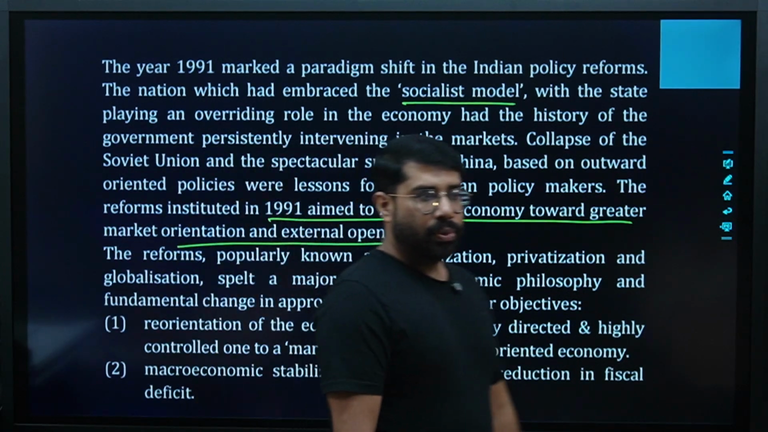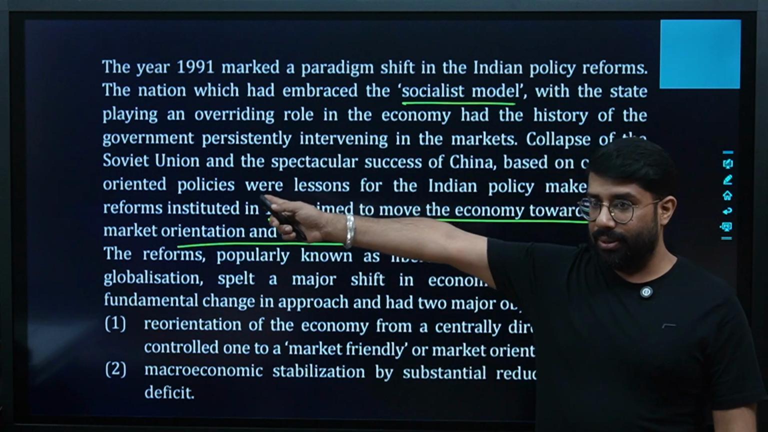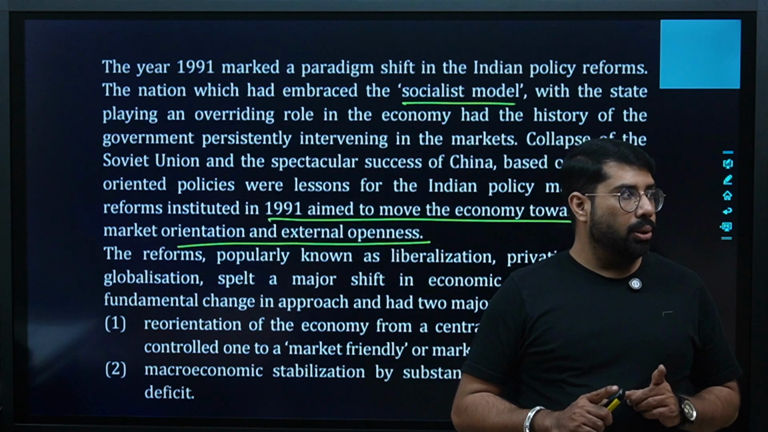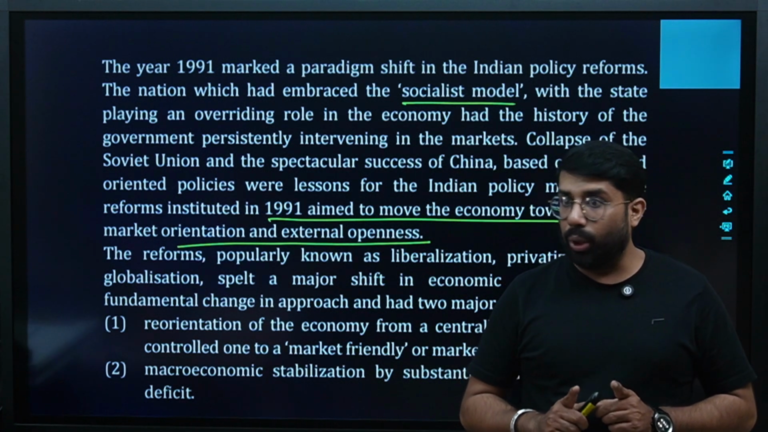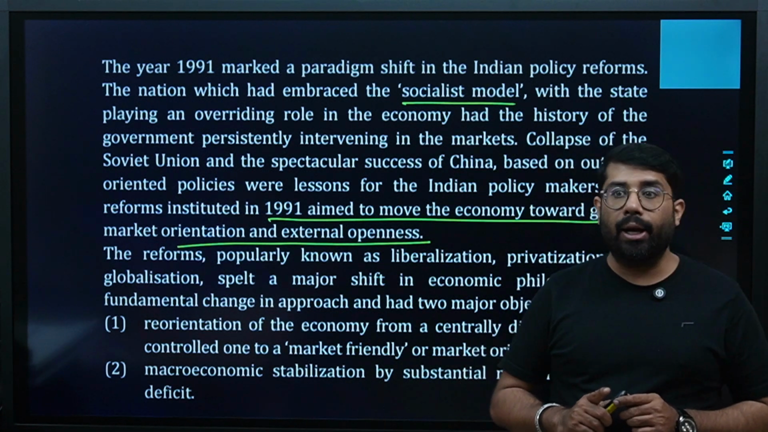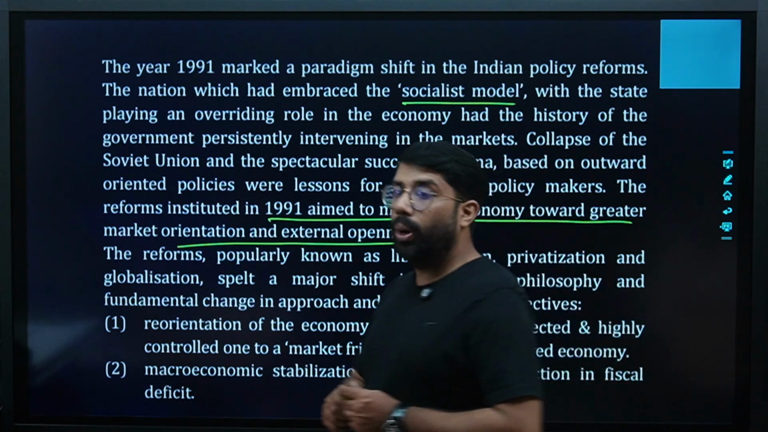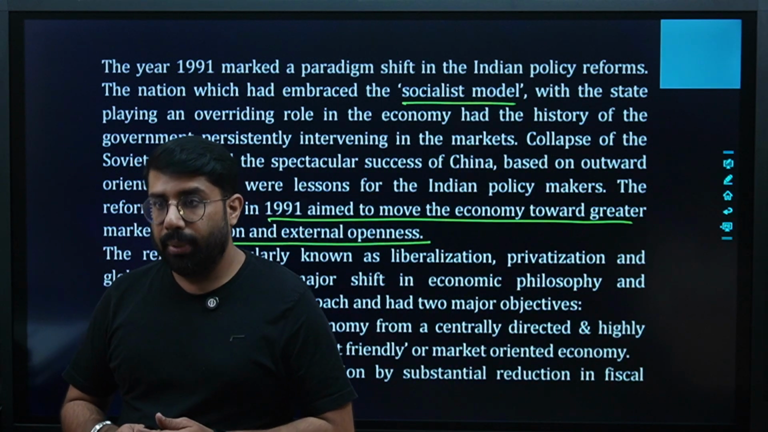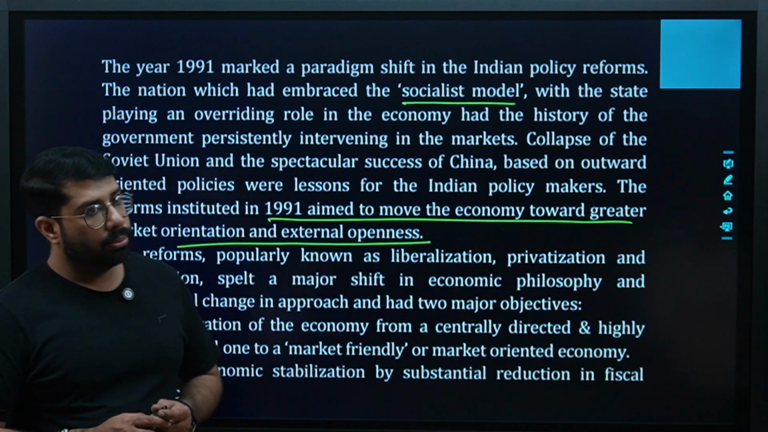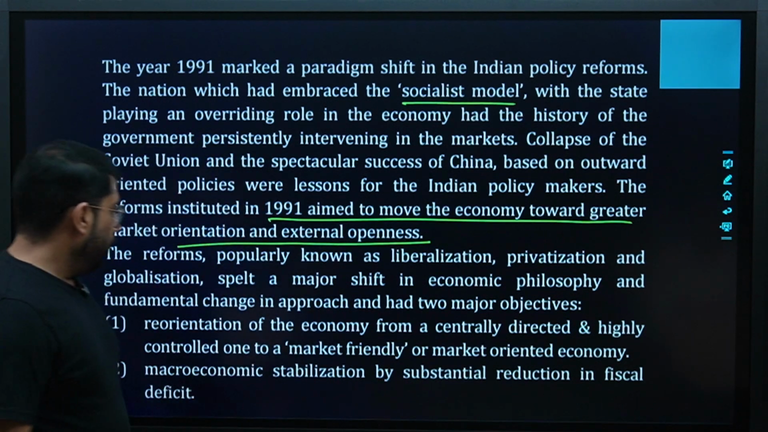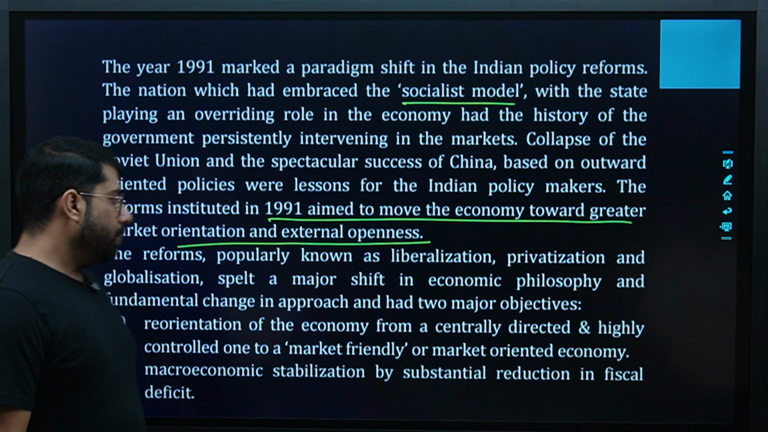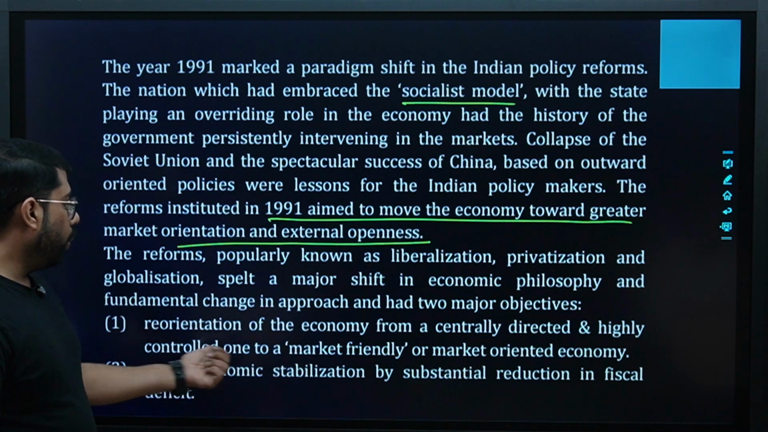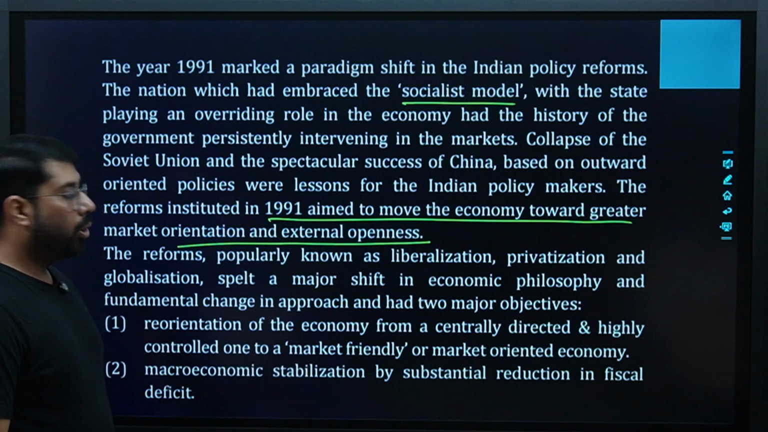What happened? Because of all these things what we studied, India was forced to bring changes in the policies, and eventually in 1991, at last in 1991, the changes were brought in the form of LPG, liberalization, privatization, globalization. This new policy had two major objectives: reorientation of the economy from centrally directed and highly controlled one to a market friendly and market economy.